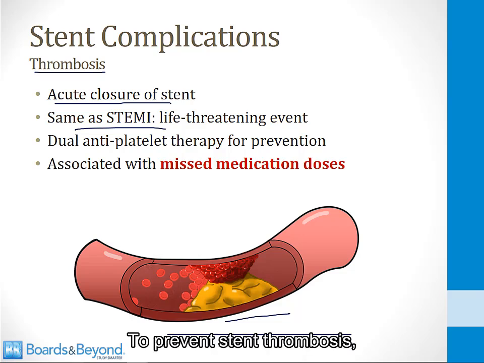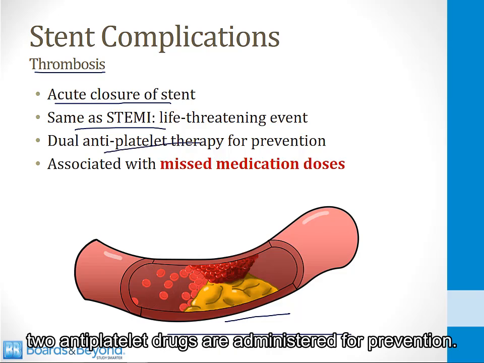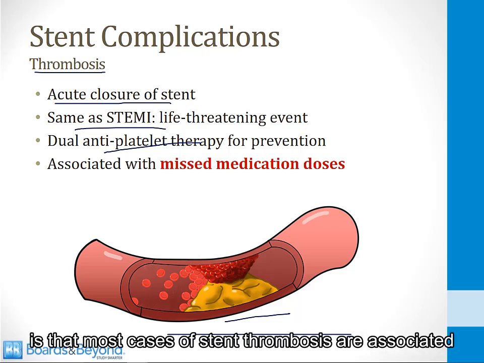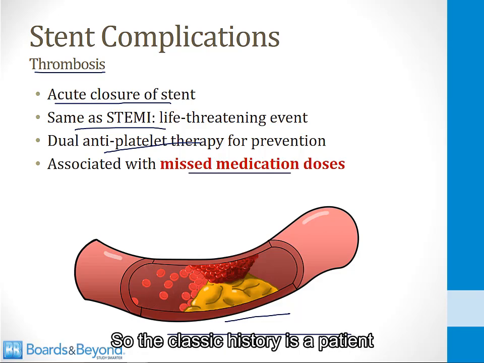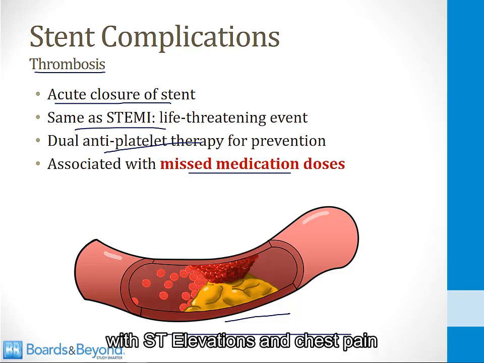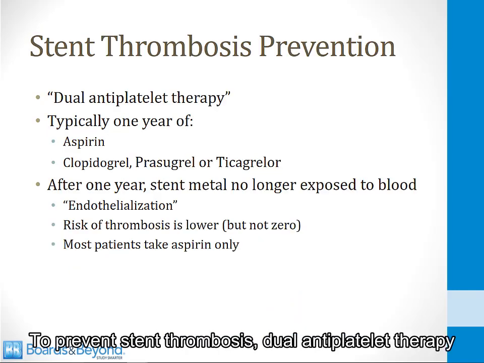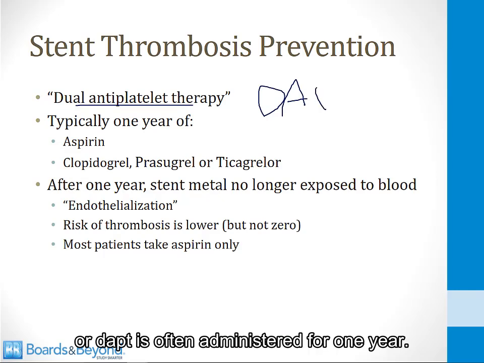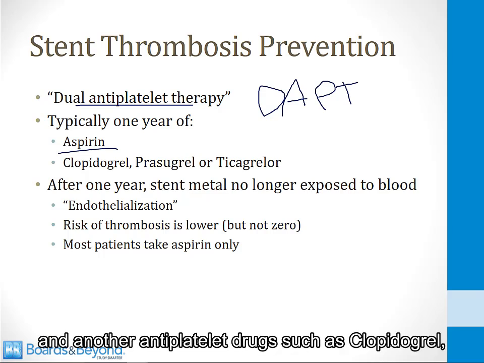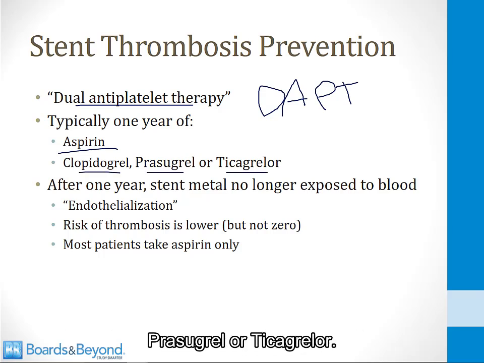To prevent stent thrombosis, 2 antiplatelet drugs are administered for prevention. I'll talk about that in a minute. But what you should know, especially in terms of board questions, is that most cases of stent thrombosis are associated with missed medicine dosages. So the classic history is a patient who recently had a stent placed who now presents with ST elevations and chest pain and says that they forgot to take their antiplatelet drugs. To prevent stent thrombosis, dual antiplatelet therapy, or DAPT, is often administered for 1 year. DAPT includes 1 year of aspirin and another antiplatelet drug such as clopidogrel, prasugrel, or ticagrelor.